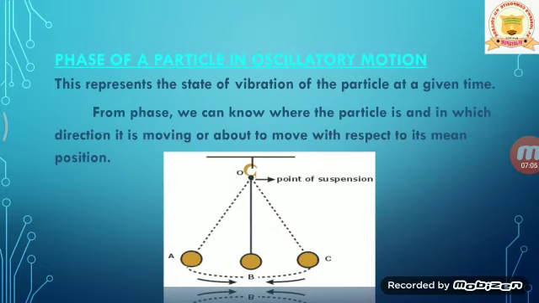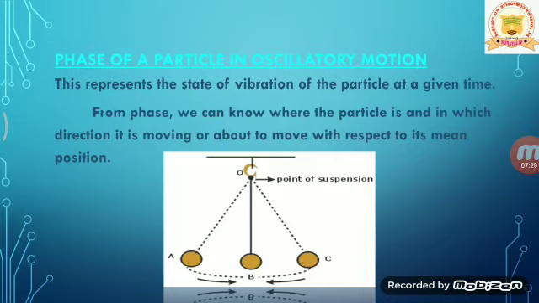Now, the phase of a particle in oscillatory motion. The phase represents the state of vibration of the particle at a given time. So it represents the state of vibration or state of oscillation. State means it includes all the information regarding the object or particle.